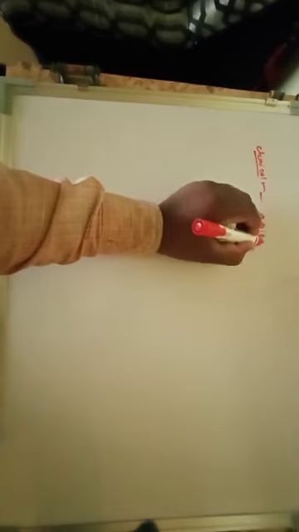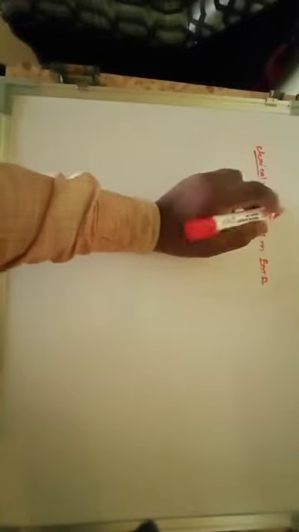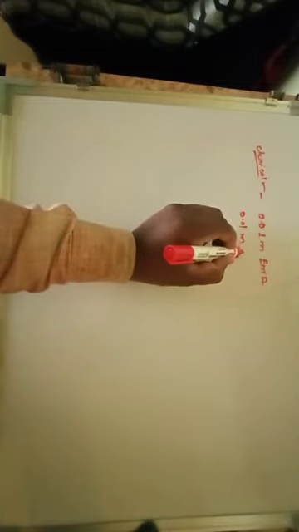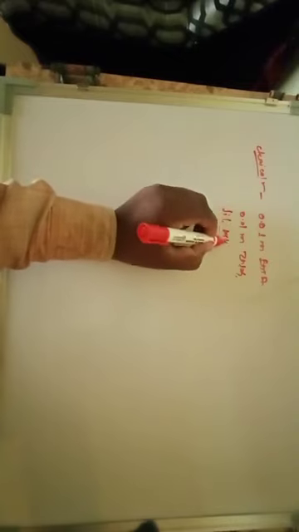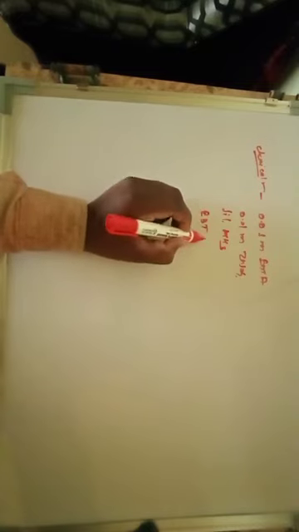So why use EDTA? In complexometry we can use EDTA. So this is a back titration for determination of aluminium. Okay, so we require chemicals for determination of aluminium: 0.01 molar EDTA solution, 0.01 molar zinc sulfate solution, dilute ammonia, dilute NH3, and then Eriochrome Black T as an indicator.